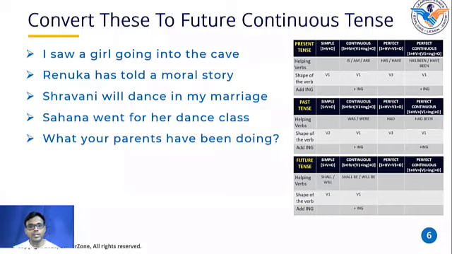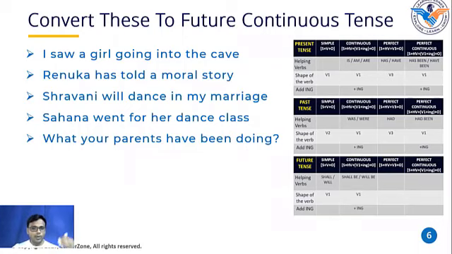So we are using the helping verb have been in perfect continuous tense. Which perfect continuous tense? Present perfect continuous, past perfect continuous, or future perfect continuous? Look at the table. Have been is a helping verb which we use in present perfect continuous tense, and we are using do. Do is the first shape of the verb, and we are adding ing to it. That's why this sentence has been framed in present perfect continuous tense. You should tell completely. It is not only perfect continuous tense. It is present perfect continuous tense.